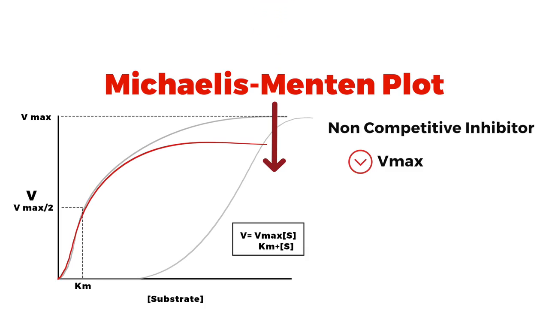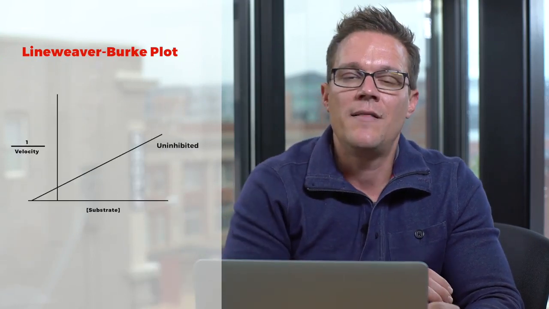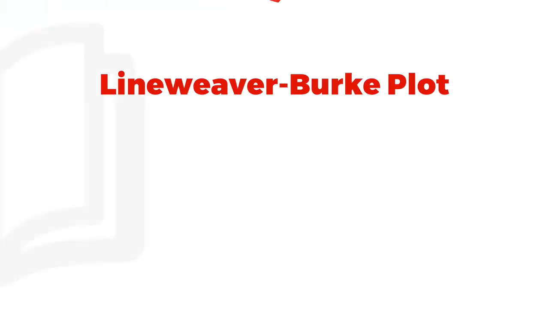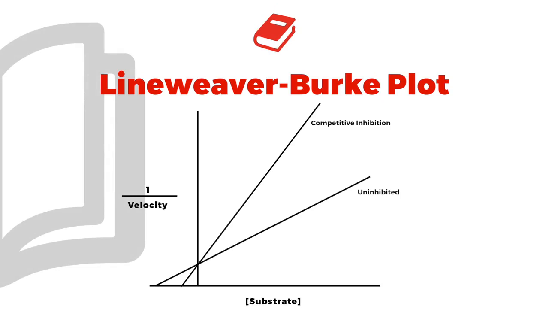So that's Michaelis-Menten. Now, guys, I want to show you with Lineweaver-Burk. If you look at your notes, it talks about Lineweaver-Burk taking the reciprocal of this equation, and ultimately it's going to cause a linear representation. So instead of the curves we saw, now you're going to see lines. Let me show you this here on the graph. Same principles apply. With competitive inhibition, you have a competitor, so it's going to influence binding affinity, which means it's going to influence Km, right? And the other thing you want to understand is that it's going to result in the same Vmax. With a competitor, you overcome that competitor and eventually you have the same Vmax.